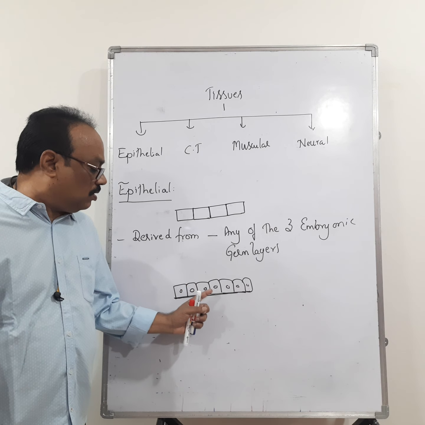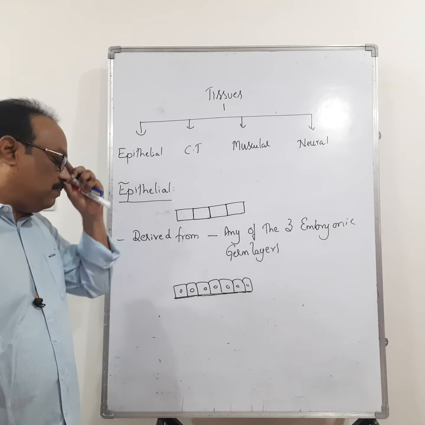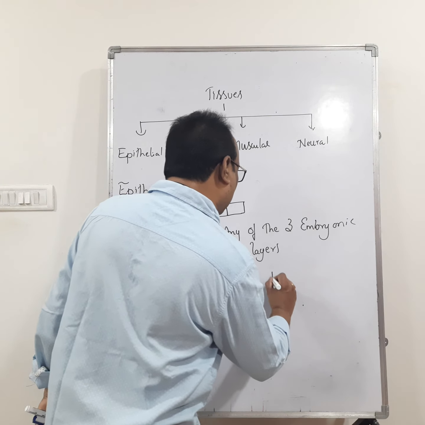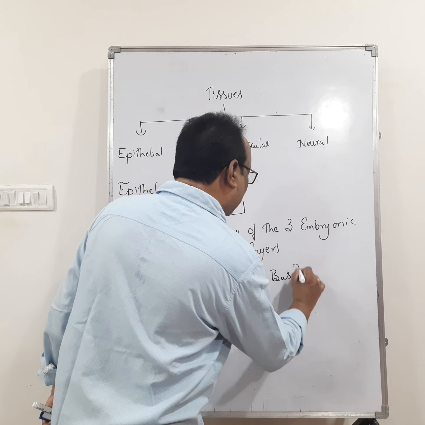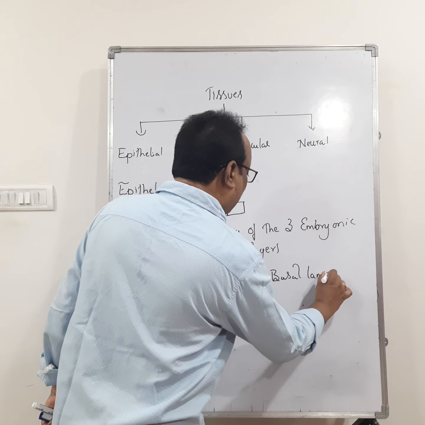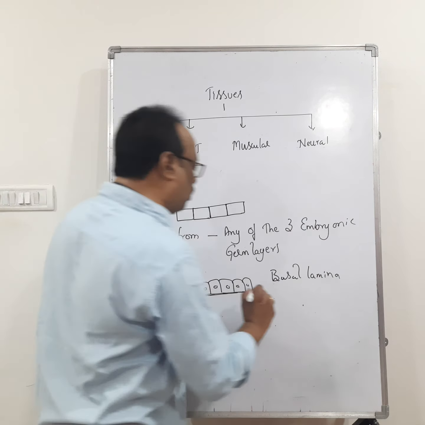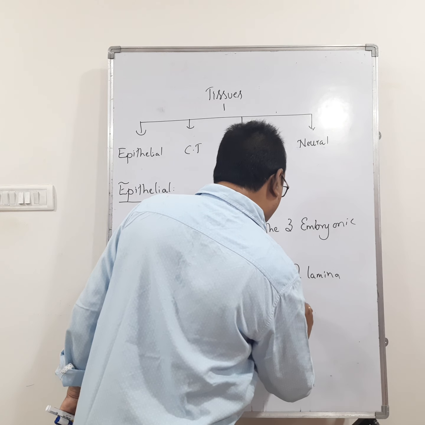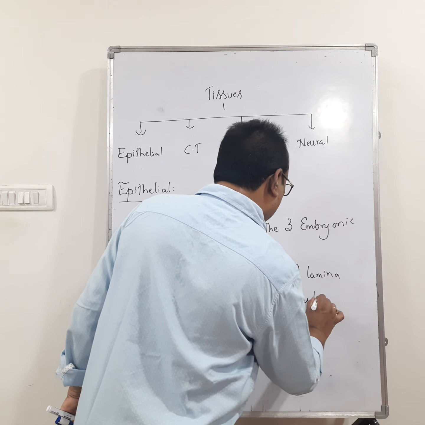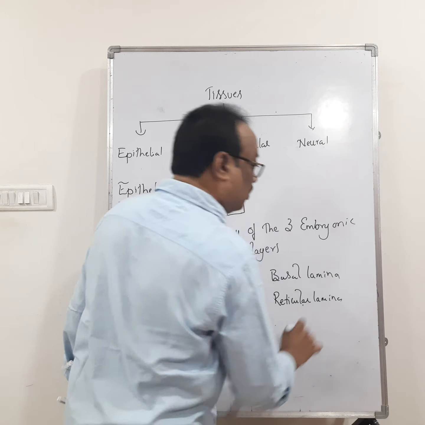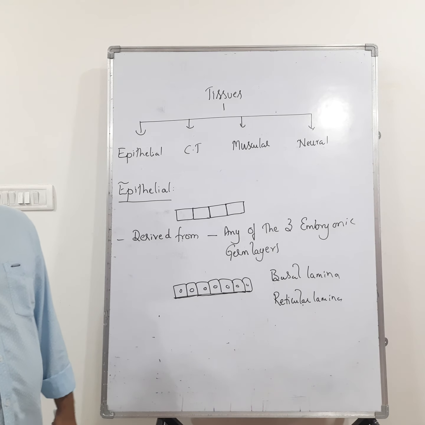So what is the basement membrane formed by? The basement membrane consists of basal lamina. This basal lamina is formed by the epithelial cells themselves, and it also consists of reticular lamina. The reticular lamina is secreted by the underlying connective tissues.